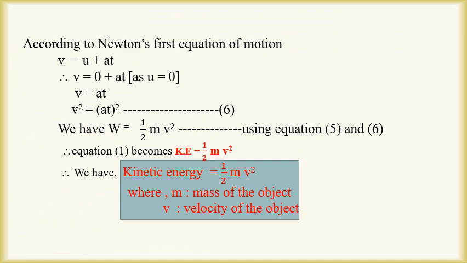According to Newton's first equation of motion, we have v equal to u plus at. But as u equal to 0, we get v equal to at and v square equal to (at) square. Now, after putting these values in equation 5, we got W equal to 1 upon 2 mv square and hence equation 1 becomes kinetic energy equal to 1 upon 2 mv square, where m is the mass of the object and v is the velocity of the object.